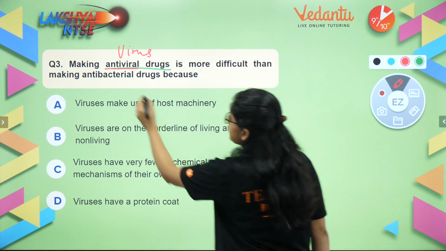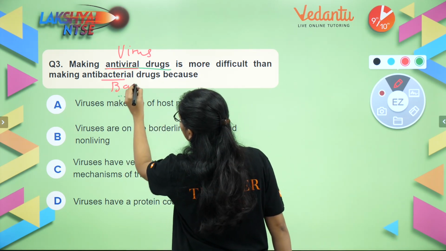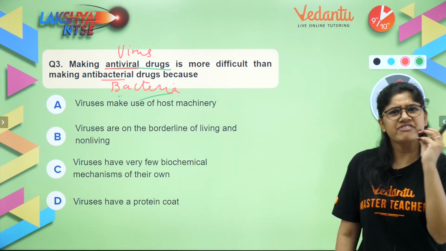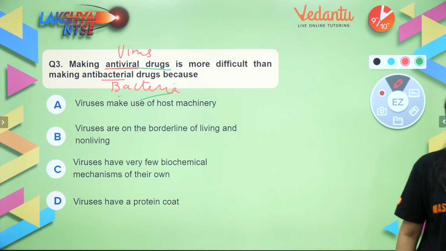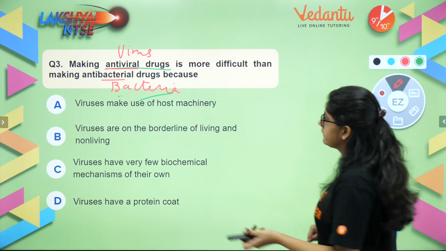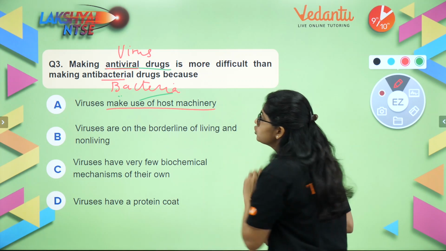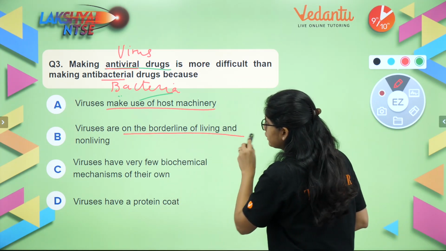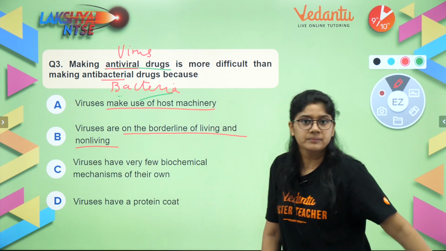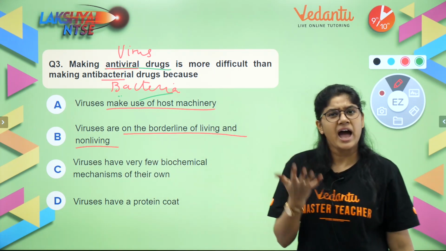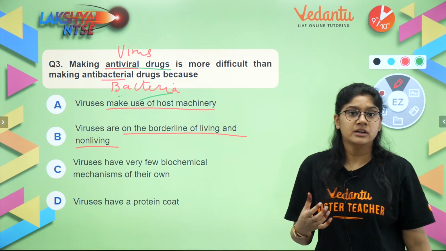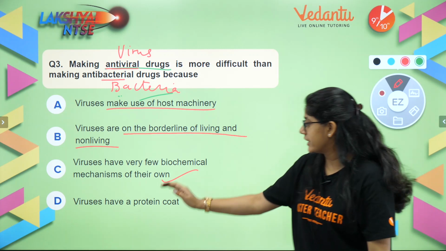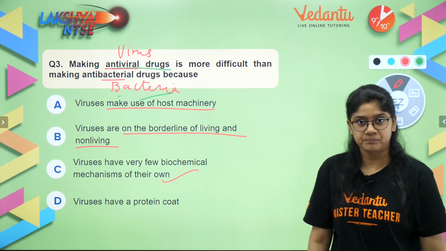And this is antibacterial. We have lots of drugs against bacteria, but we have very few drugs against viruses. Why? The options they have given us: virus makes use of host machinery, or virus can be borderline of non-living and living, virus has very few biochemical mechanisms of its own, or the fourth option, virus has a protein coat. What do you think?